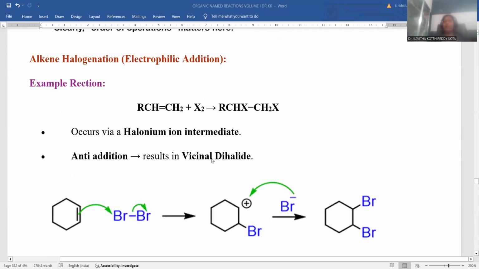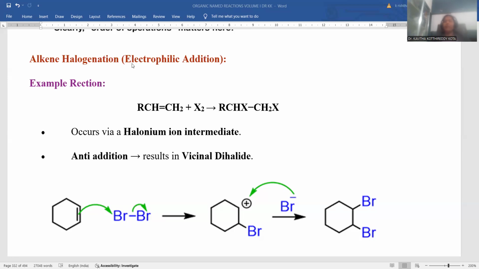And the next segment is about the electrophilic addition process. Whenever alkenes are halogenated, the process proceeds by electrophilic addition. I am taking an example, a general alkene treated with halogen. Whenever halogen is treated with this, obviously two carbon atoms are added with two halogen atoms in the adjacent positions. Moreover, this reaction is initiated by cationic halogen, that is, the halonium cation will facilitate.